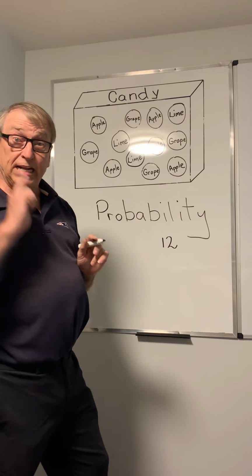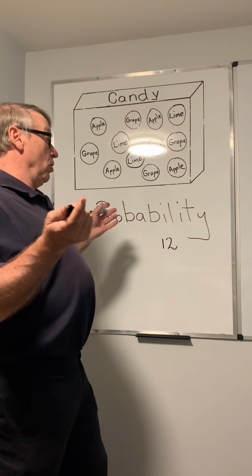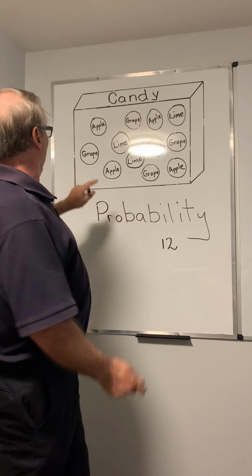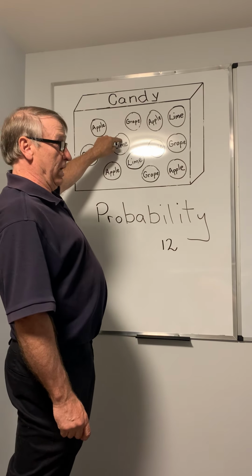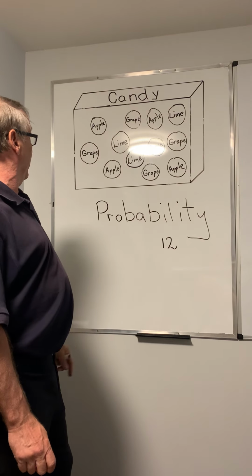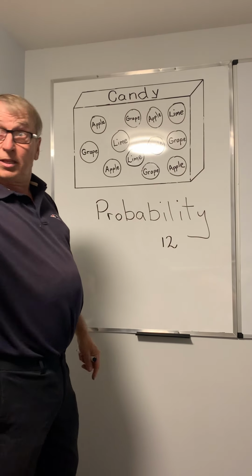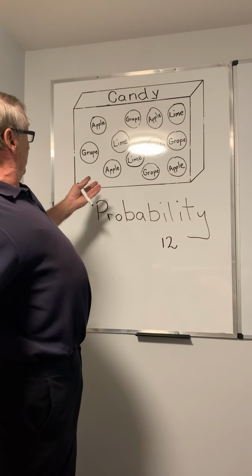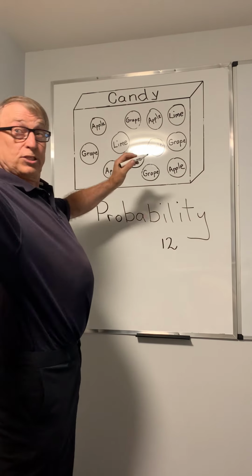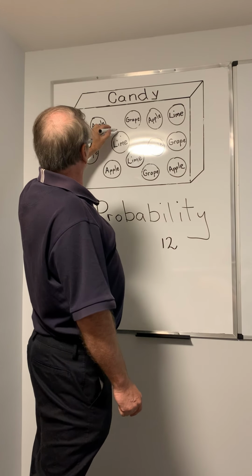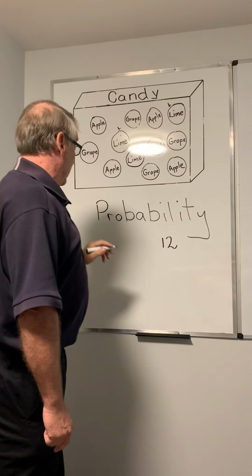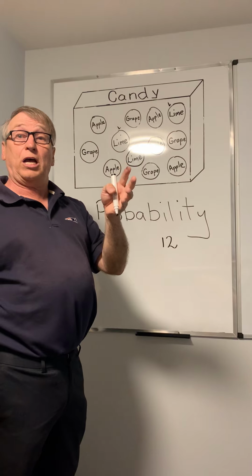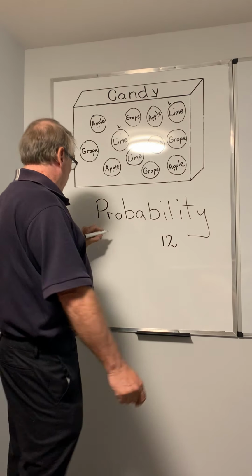Now, that's the total number. So, what would be the probability of picking a lime? How about Aaliyah? What's the chance of picking a lime, Aaliyah? Okay, count them then. That's what you're supposed to do. Okay, how many is it? Well, 3 is right. We've got 1 here, another one here, that's 2, and another one here, that's 3. So what's the probability of picking a lime? 3 out of 12, that's correct.